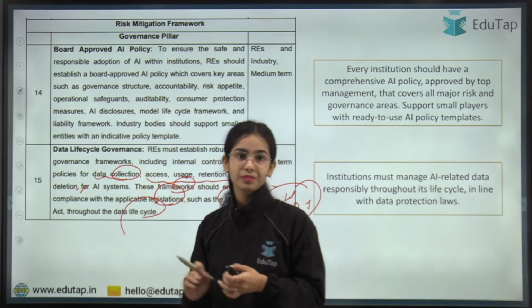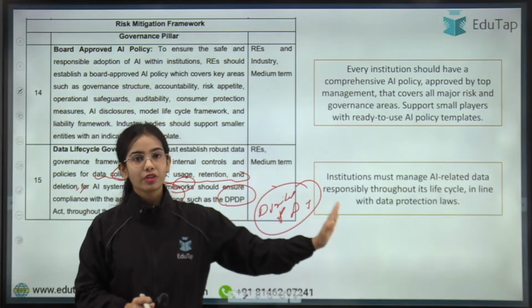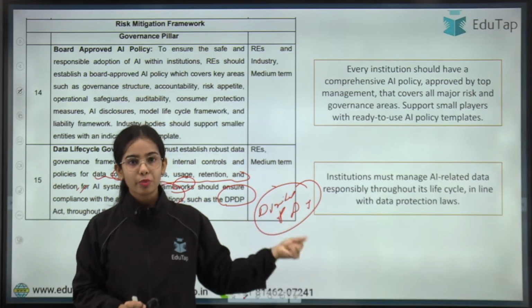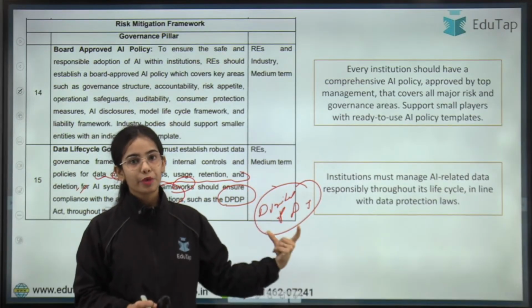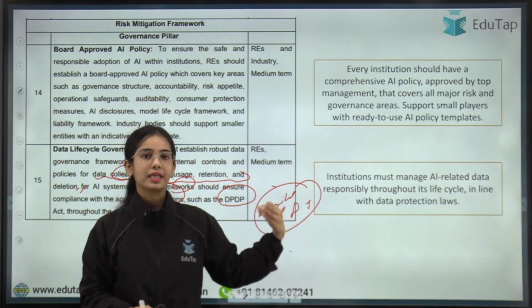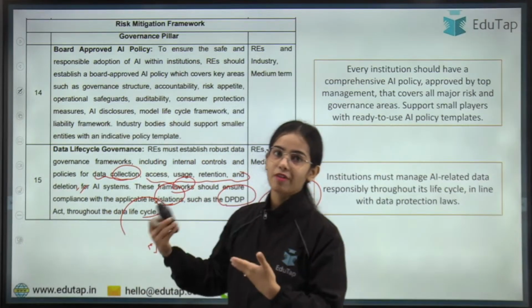Any confusion here? So the whole life cycle of the data has to be protected. There is the Digital Personal Data Protection Act that has to be followed, and the other legislations have to be followed